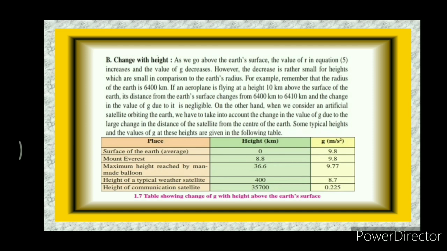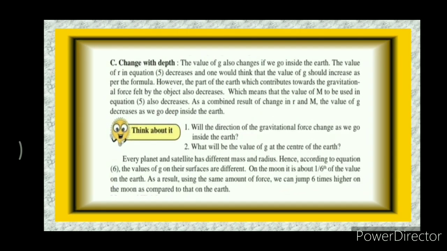On the other hand, when we consider an artificial satellite orbiting the Earth, we have to take into account the change in the value of g due to the large change in the distance of the satellite from the center of the Earth. Some typical heights and the value of g at these heights are given in the following table. Place, height in kilometer, g in meter per second square. For example, Mount Everest. Height of Mount Everest is 8.8 kilometer and the value of g is 9.8 meter per second square.